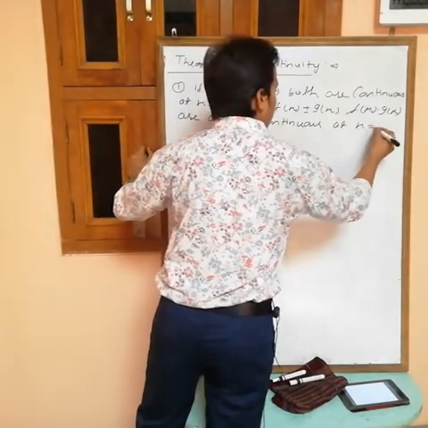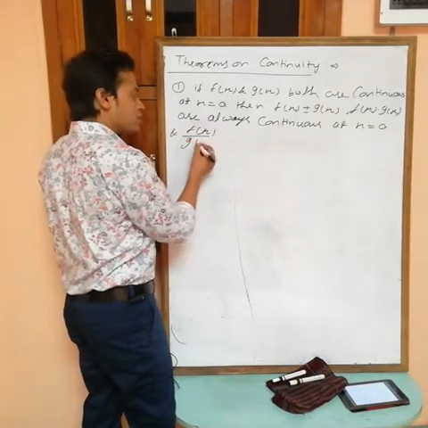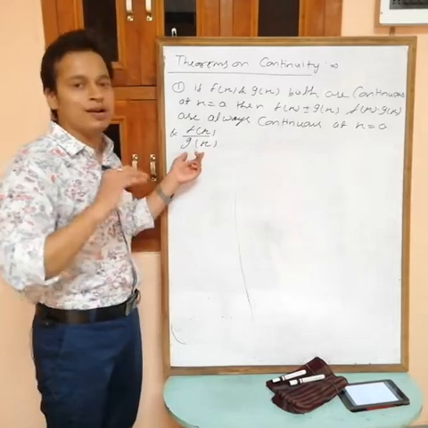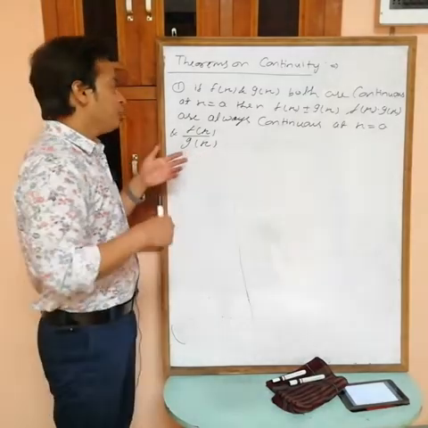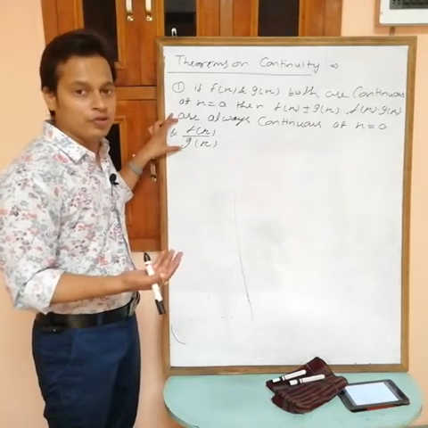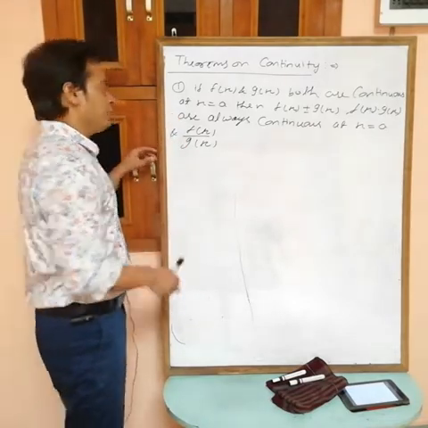And f(x) by g(x) is also continuous, but for this one we have one condition: the denominator can't be equal to 0, because if the denominator at a becomes 0, then the total becomes infinity. That is not possible for continuity at any point.